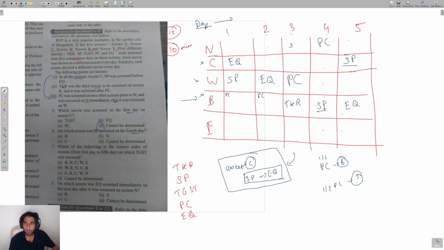So for SP and EQ for screen N, the only possible option is that I place SP here and EQ here, because there is no other option left.